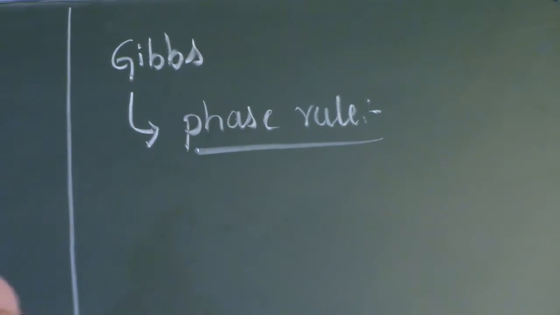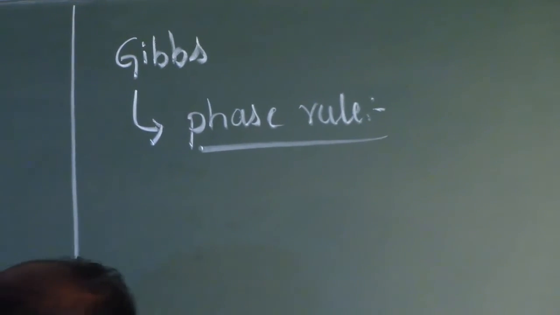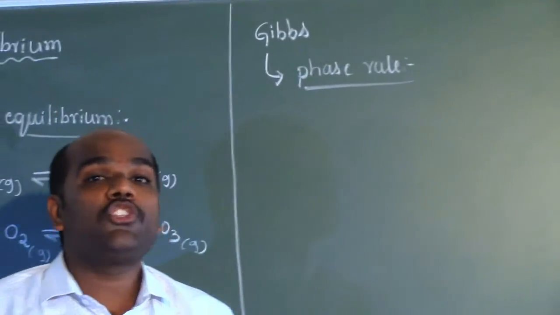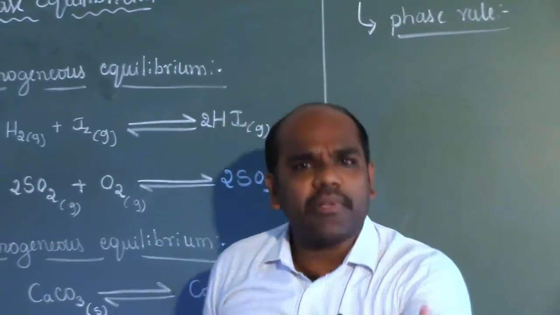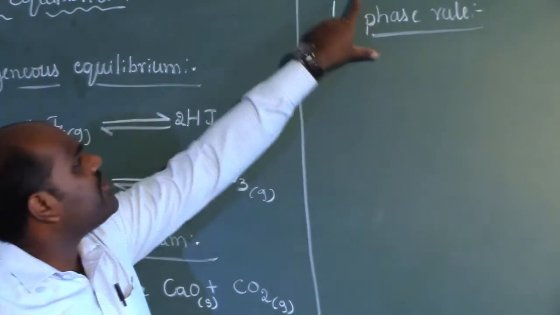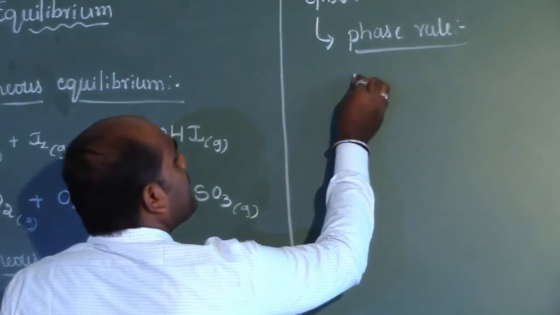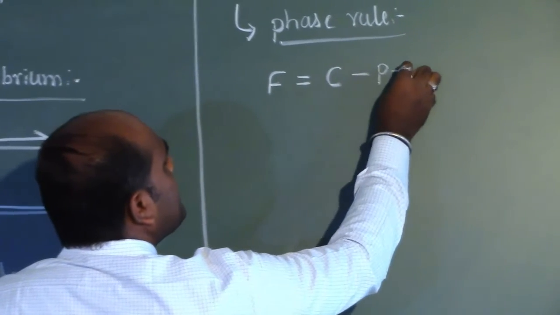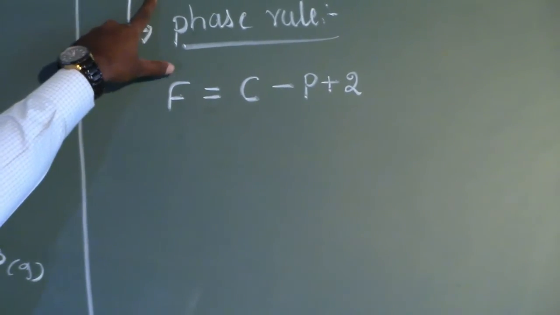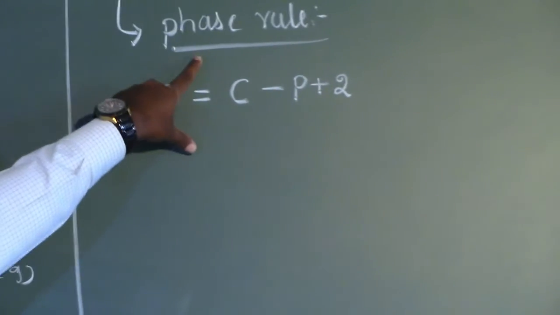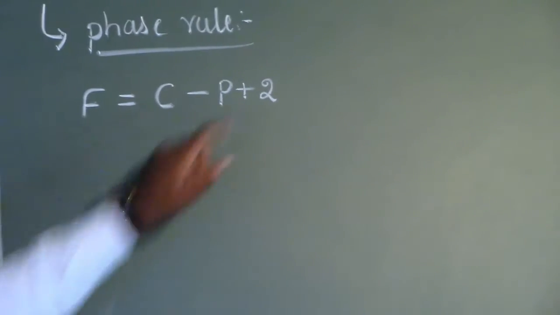The phase rule proposed by Gibbs is very important in order to understand the impact of the various factors on the state of equilibrium, in terms of the phases of the constituents present at the state of equilibrium. According to the phase rule proposed by Gibbs, F is equal to C minus P plus 2. This is the phase rule proposed by Gibbs. And here we shall see what are the exact meanings of the terms present in the phase rule, that is F, C and P.